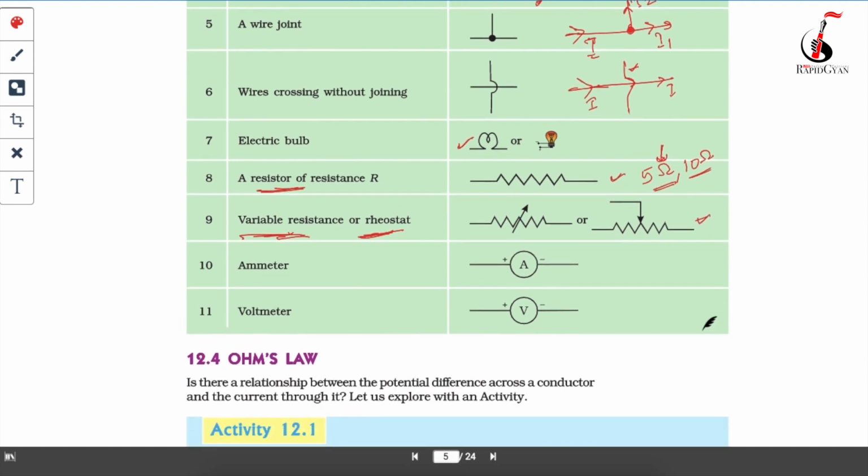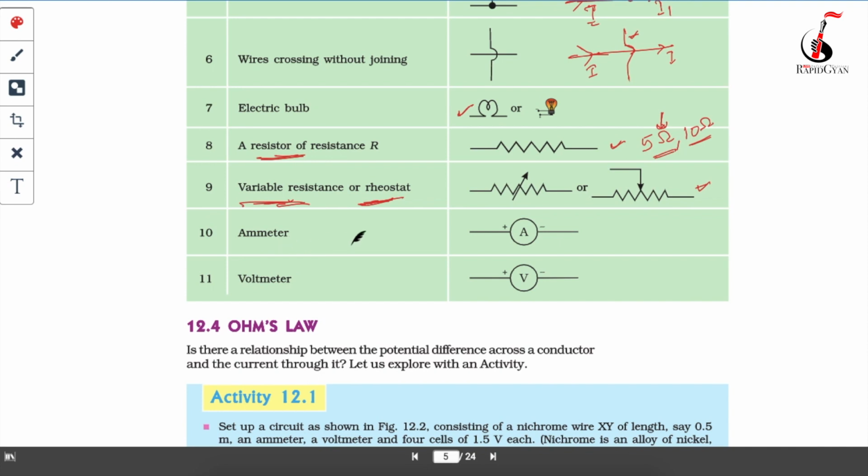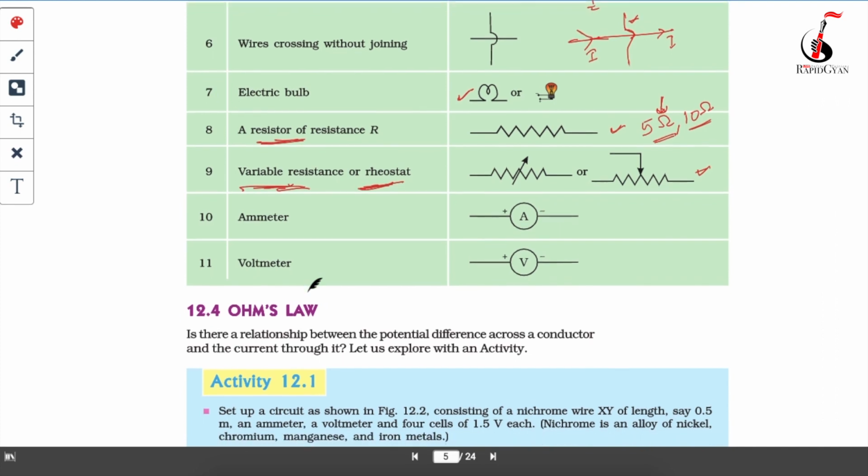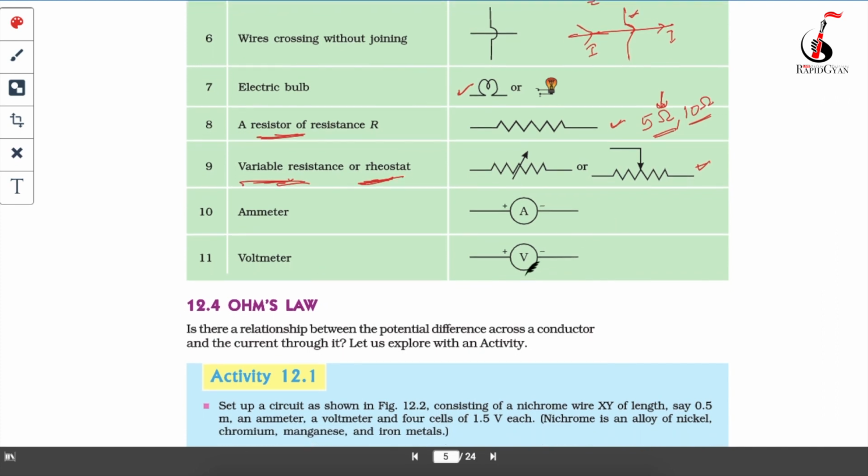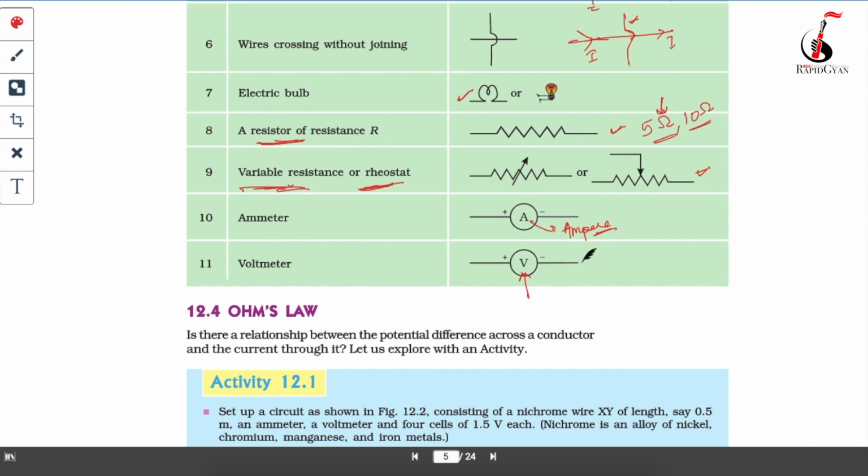Now the next one is your ammeter. I have told you already: an ammeter is a device to measure the electric current, and in this way it is denoted. What is a voltmeter? A voltmeter is a device to measure the potential difference. You can see it is written V. V is the unit of volt, and volt is the unit of potential difference. Here A means ampere, and ampere is the unit of electric current. In this way it is defined.